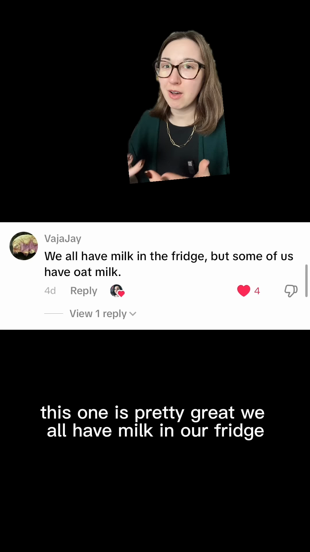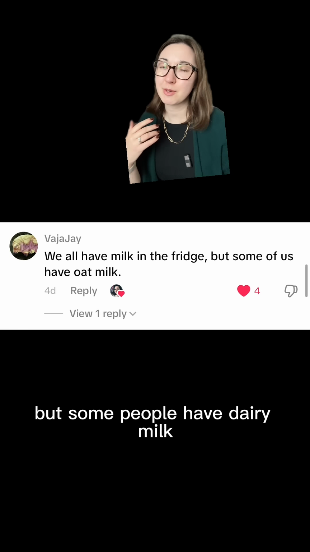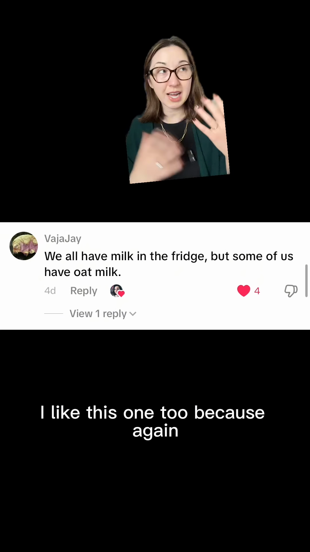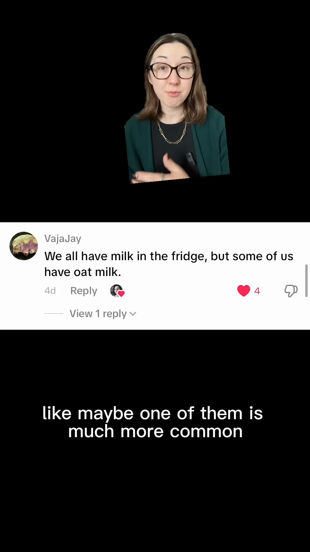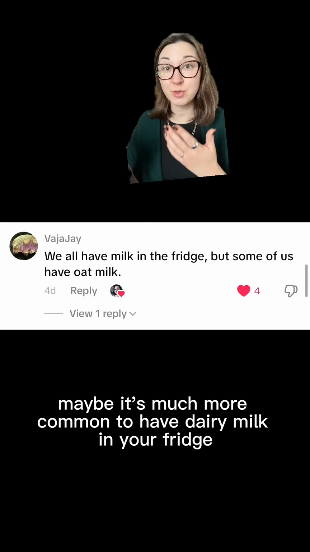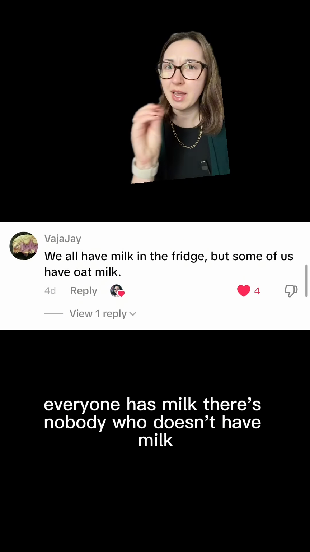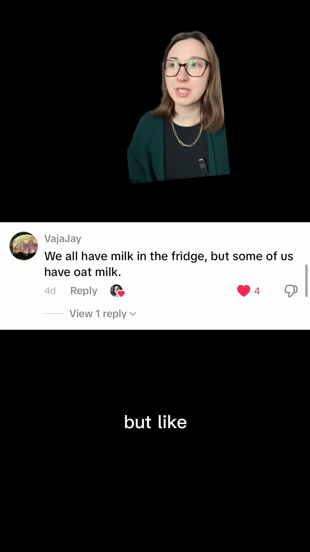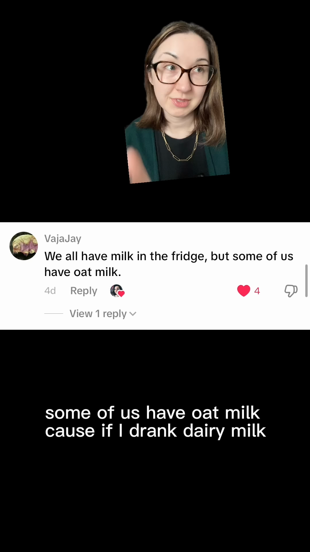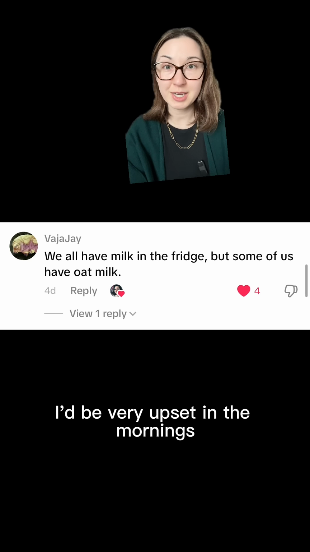This one is pretty great. We all have milk in our fridge, but some people have dairy milk, some people have oat milk. I like this one too because again, maybe one of them is much more common. Maybe it's much more common to have dairy milk in your fridge, but in this example also everyone has milk. There's nobody who doesn't have milk, but some of us have oat milk because if I drank dairy milk, I'd be very upset in the mornings.